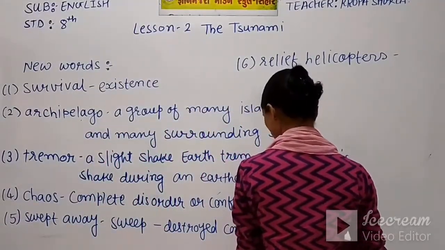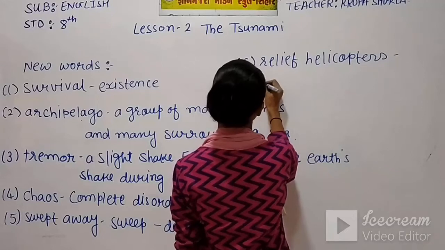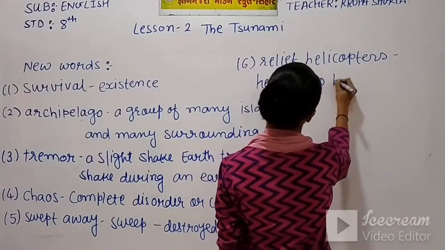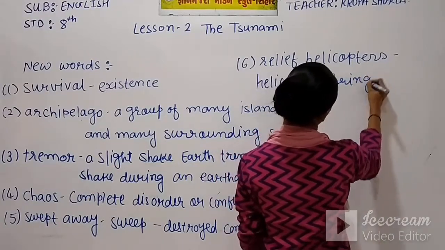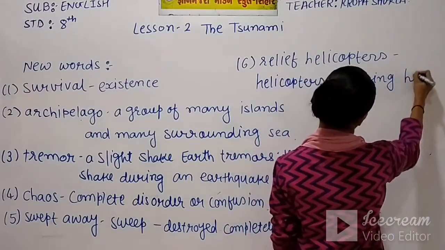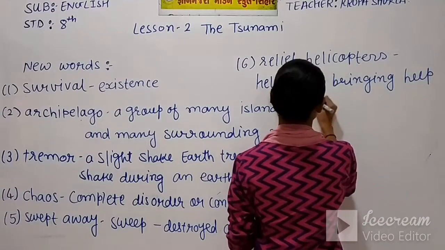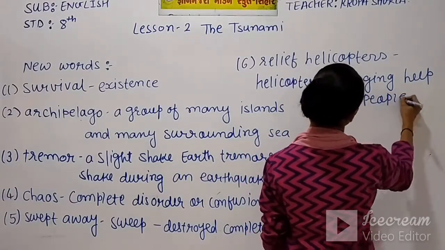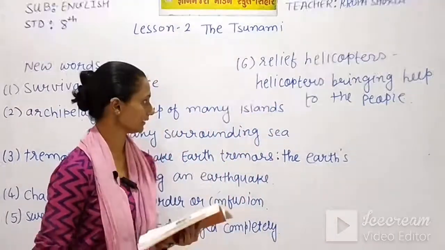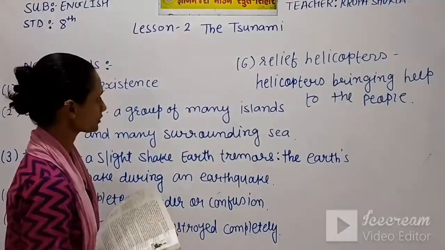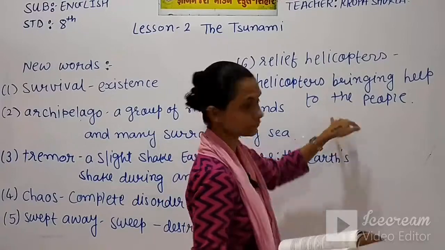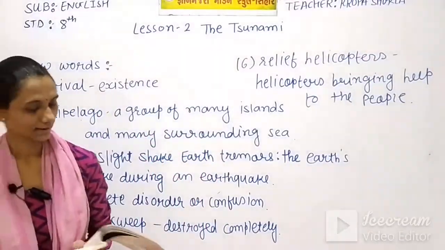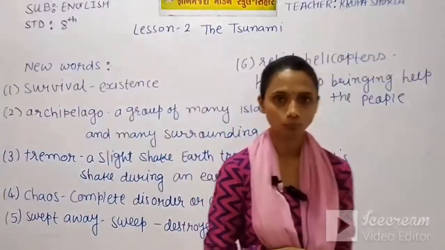Helicopters bringing help to people, especially at the time of floods and everything. So relief helicopters means helicopters bringing help to the people. Those helicopters were there many times, but they couldn't see Meghna.